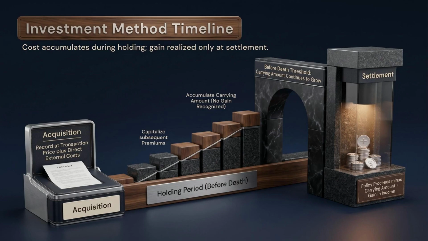Before the death of the insured, no gain is recognized. Then, when settlement occurs, policy proceeds minus carrying amount equals the gain recognized in income. So the investment method is backloaded. The asset grows, but the income waits for the settlement event.